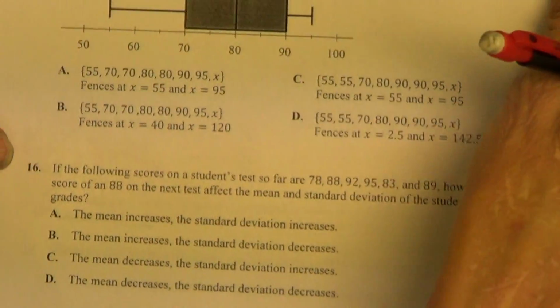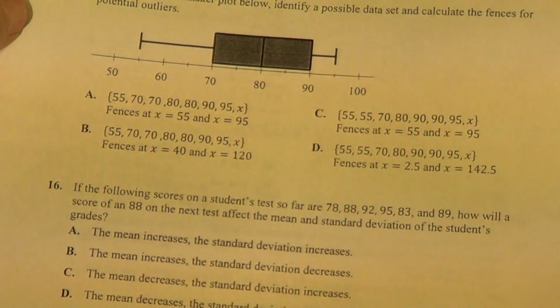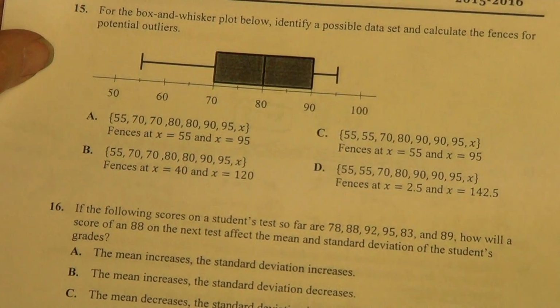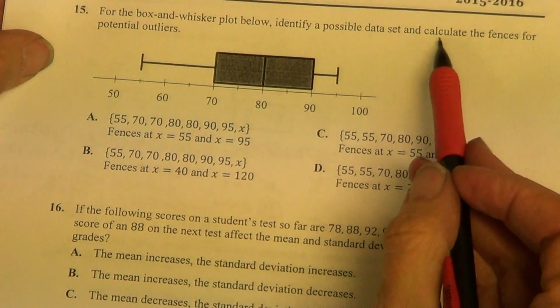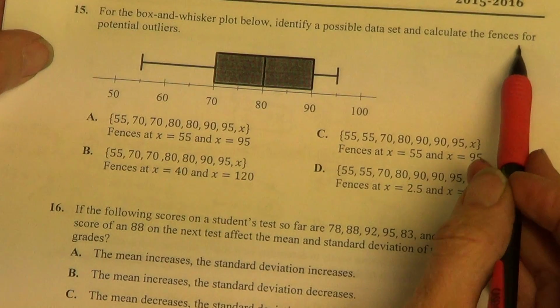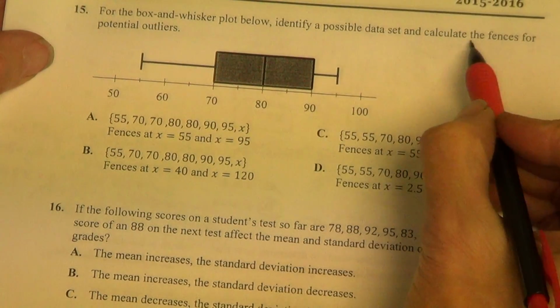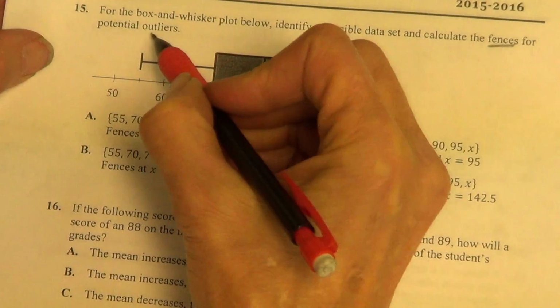Number 15. Ooh, a box and whisker plot. Remember we made these? Identify the possible data set and calculate the fences for the potential outliers. Fences, outliers.